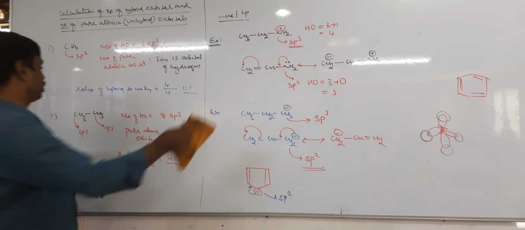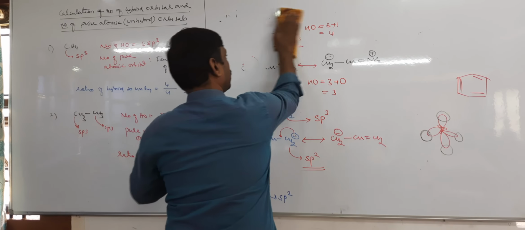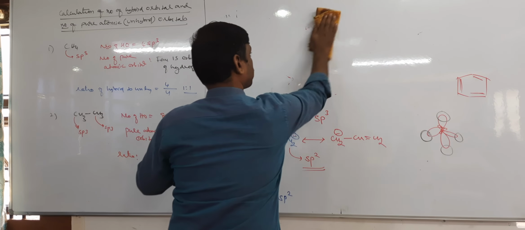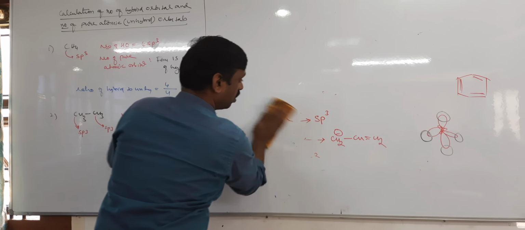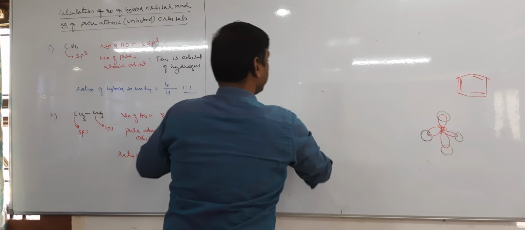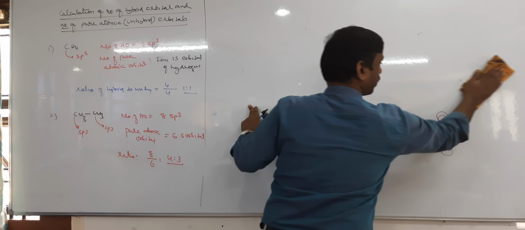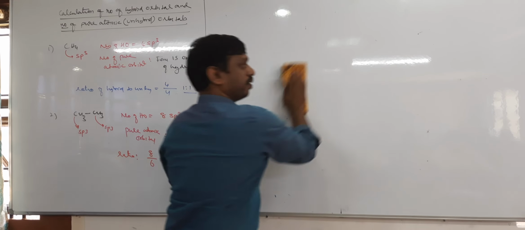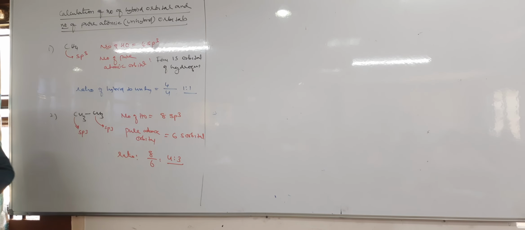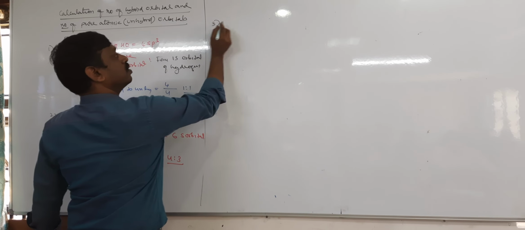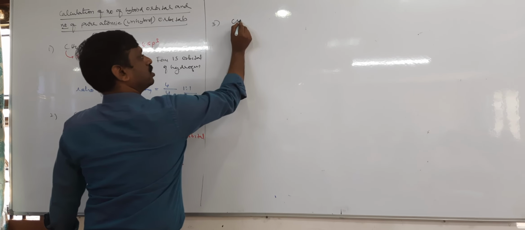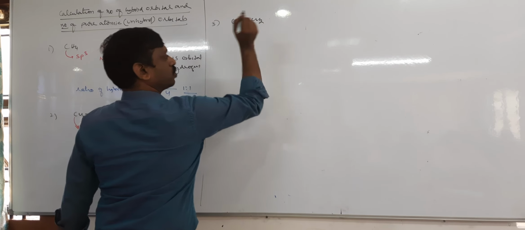Next, similarly, ethene and propene. You calculate the number of hybrid and unhybrid orbitals in ethene and propene. Example 3. Right, ethene, CH2 double bond CH2.